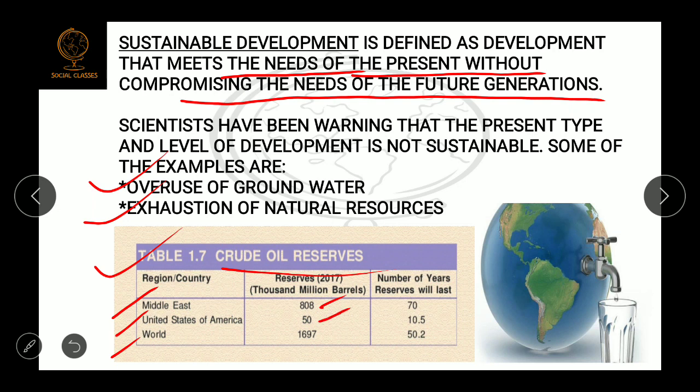And if we use this crude oil in the same way as we are using in the present day, so in the Middle East all the crude oil will be finished in the next 70 years, and crude oil of the US will be lost in 10 years and 5 months. And if we use the crude oil in such a way for the whole world, so after 50 years there will be no crude oil for our use. Such type of development cannot be called a sustainable development, my friends.